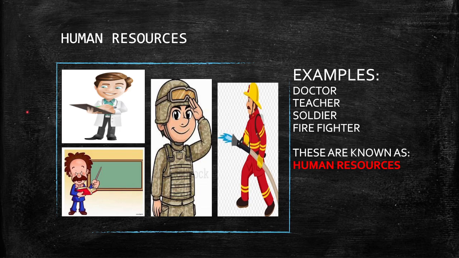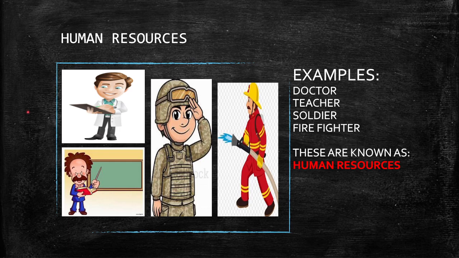Like soldiers, if anytime the war begins, soldiers are the people who help us to stay alive. Firefighters, if anytime our home or shops or any place catches fire, they are the only people who save us.